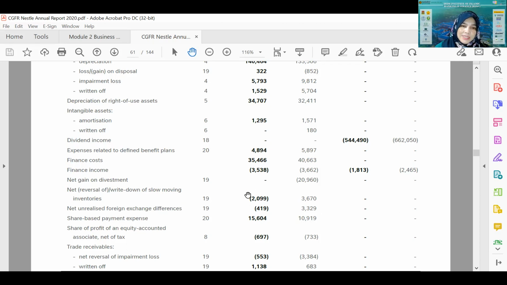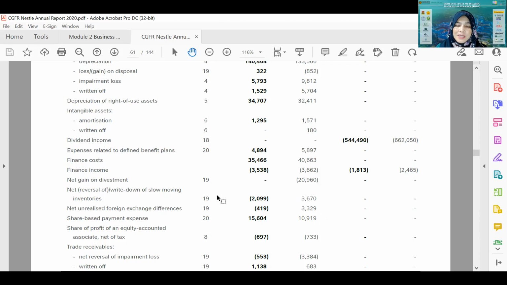However, this one is in negative, which means it is actually the reversal of the write down of slow moving asset. So what does it mean here? Before this, the inventory was already written down. However, now it is reported as being able to be sold.